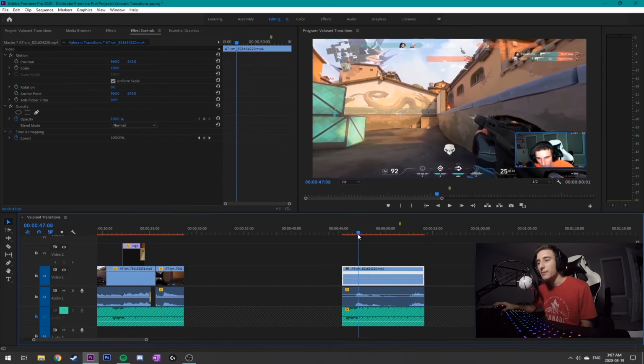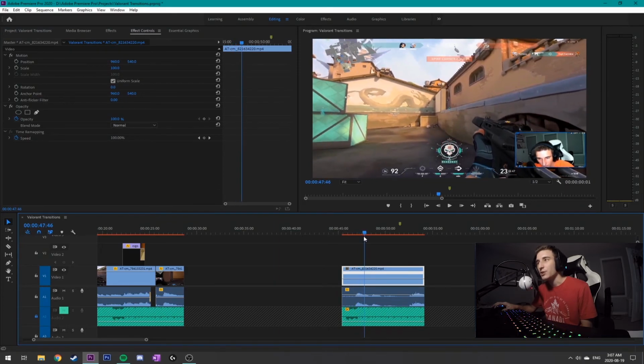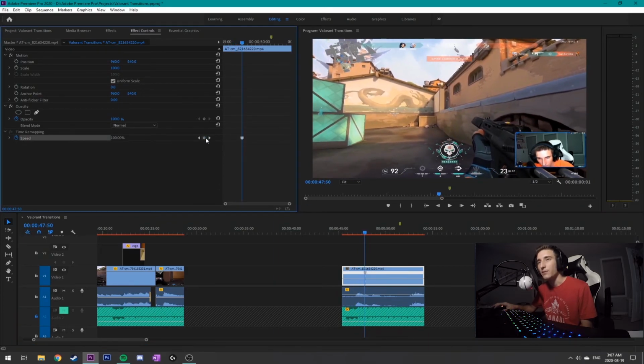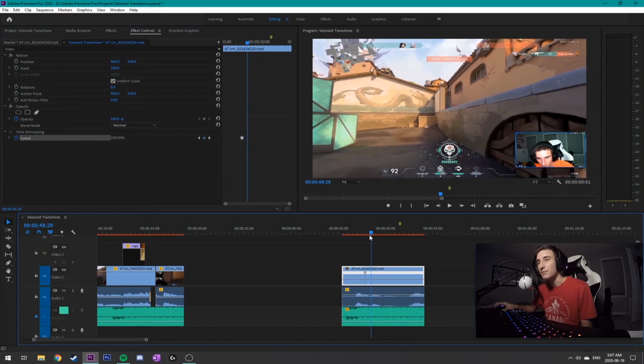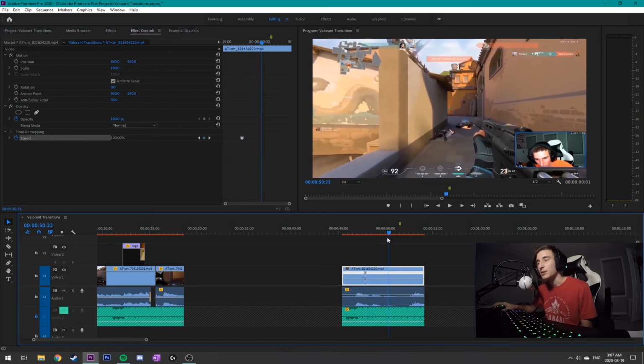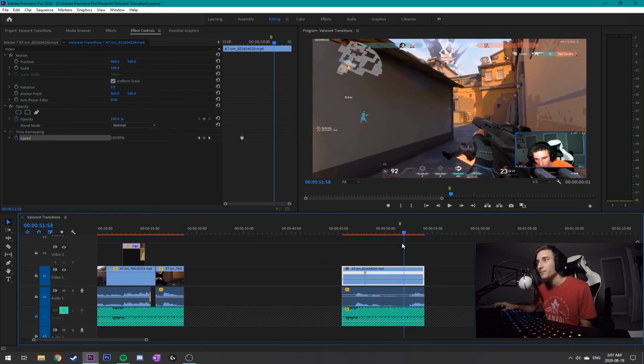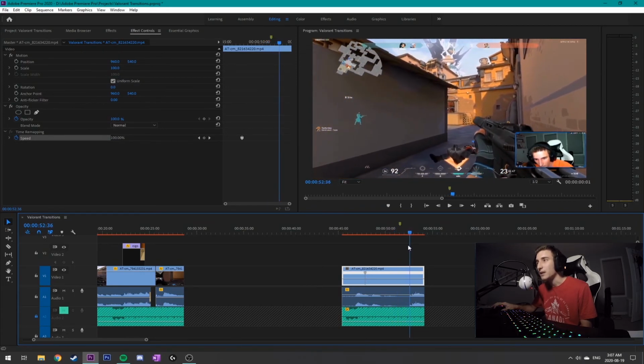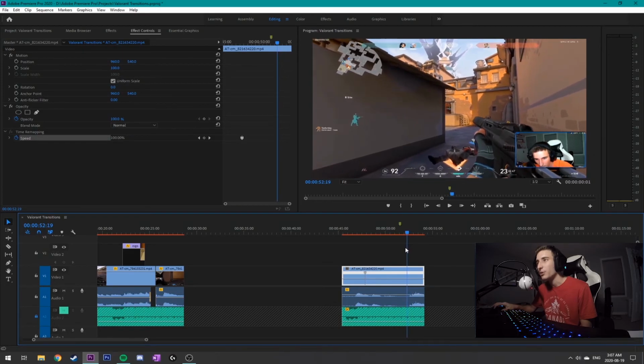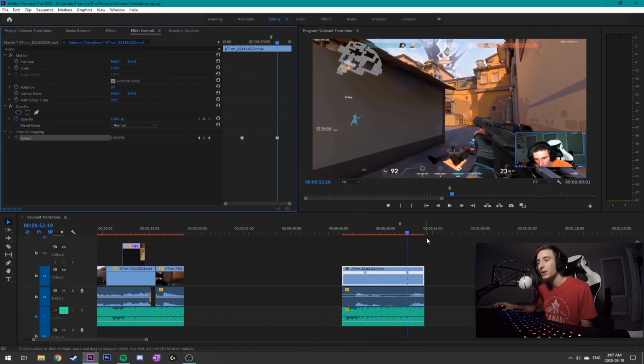You want to go to that time in your video where you just finished getting the first kill, and you want to add a keyframe. These keyframes will serve as markers to transition from one speed to another. Then I'm going to go to just before the second kill, right about here where I peeked the corner, and I'm going to add another keyframe.